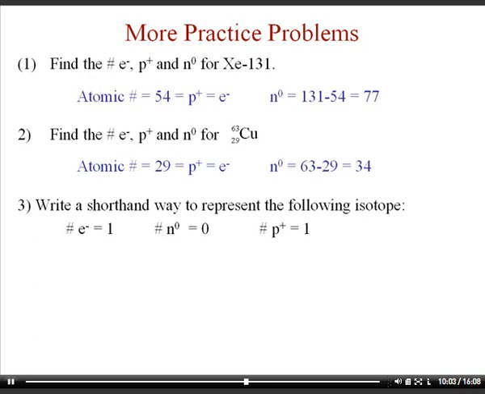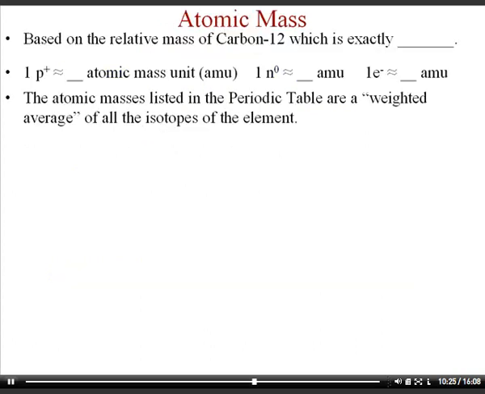And then for example number 3, I have them go backwards, where I give them the protons, neutrons, and electrons, and they have to determine the element. Because the protons is 1 and the electrons happen to be 1, this is element number 1, which is hydrogen. And since it doesn't have any neutrons, this would only have a mass number of 1, because there's only one particle in the center. So you could write the symbol as H-1, or the other format would be H with a 1 on top and a 1 on bottom.